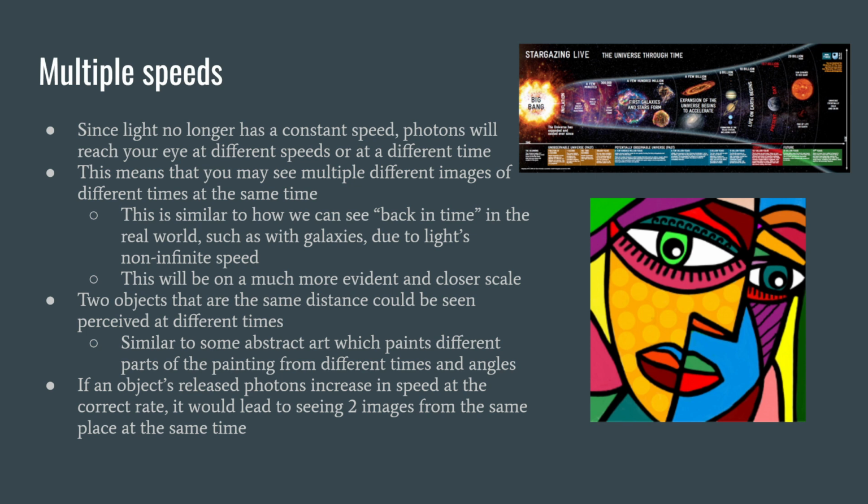Two objects that are the same distance could be perceived at different times if their photons are traveling at different speeds. This could be imagined with abstract art, which paints different parts of the picture at different times. So it's kind of fusing different times at the same time, which is what you might see. And if an object is releasing photons that increase in speed at the correct rate, it could lead to you seeing two images from the same object at the same time.